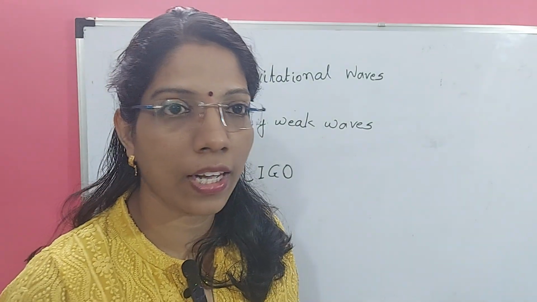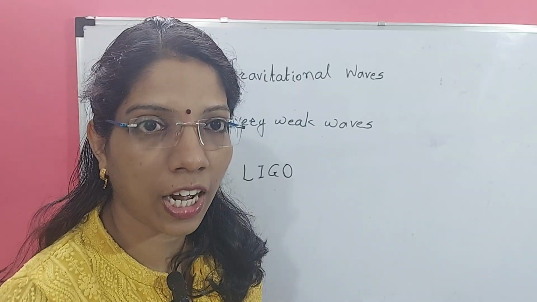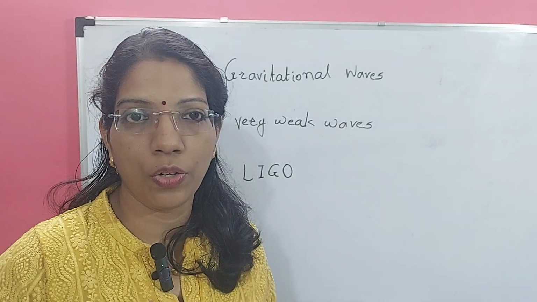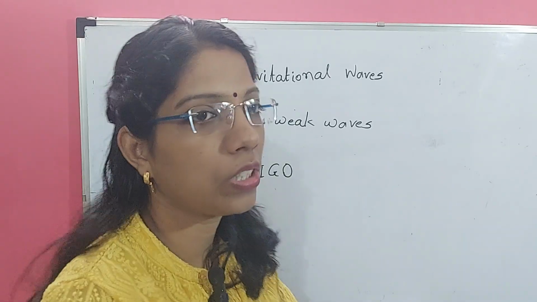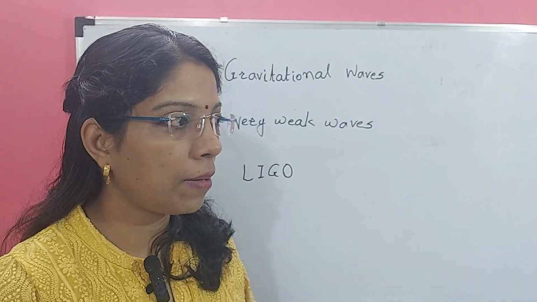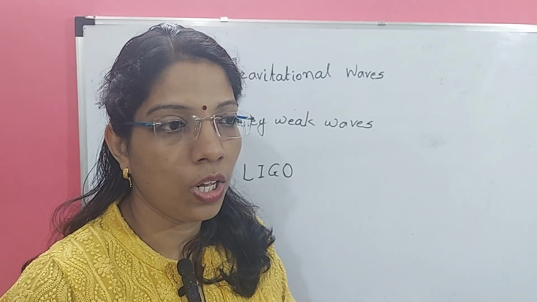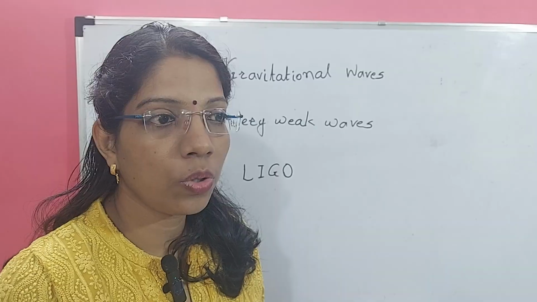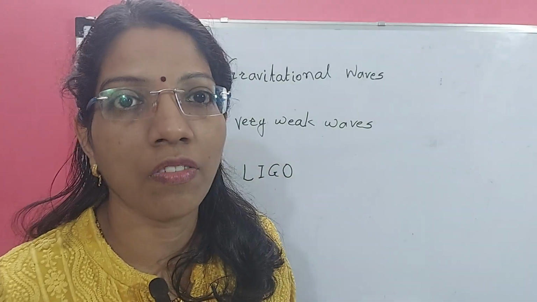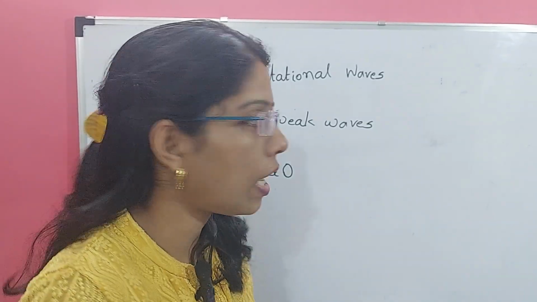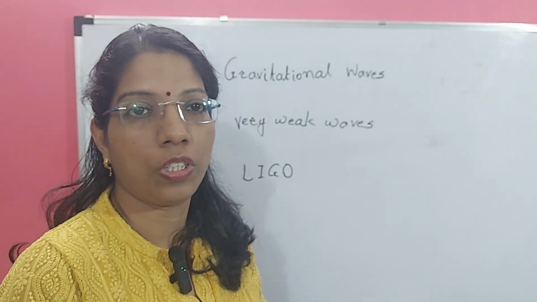From this part, you are asked one question in the examination: which type of force from the following is the weakest force? Your answer should be that gravitational force is the weakest force. Different types of forces are given: electrostatic force, gravitational force, and two others. You have to find the answer, and your answer should be gravitational force is the weakest force, because gravitational waves are weak waves, so the force is also weak in nature.